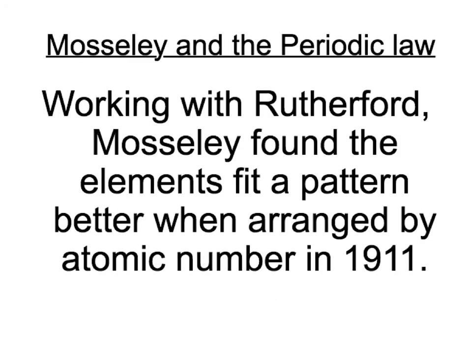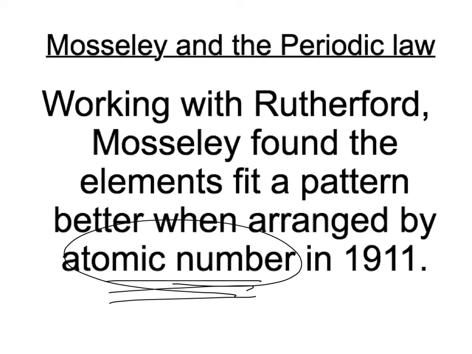Working with Rutherford, Moseley, a little bit later, found the elements fit a pattern better when arranged by atomic number, not atomic mass. And if you notice in your periodic table, and take a second to do that, you will find that if you look at atomic masses, generally they do increase, but there are some exceptions within the table. So take a look at those atomic masses. Those are the numbers with the decimals after them, right? And look through it, and you'll see that there are a few places in the table where you have an atomic mass followed by something that's not greater, it's a little less. But if you put them in atomic number, it is perfect: 1, 2, 3, 4, and so on.